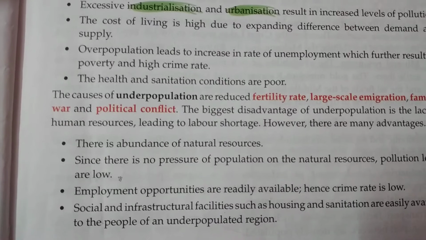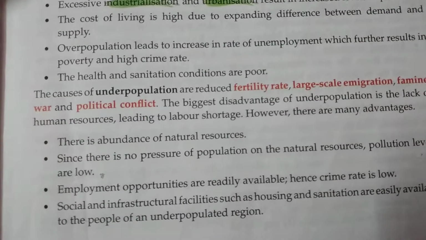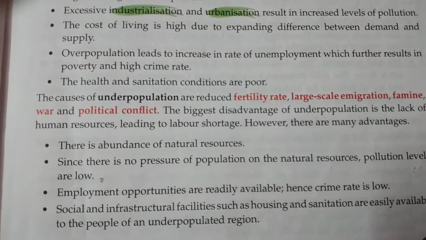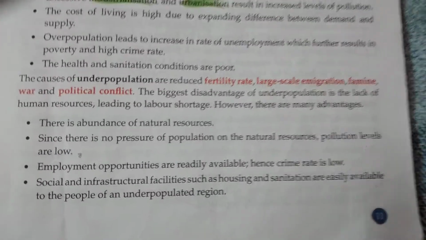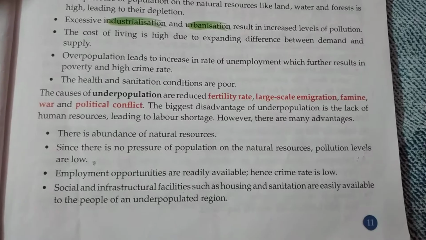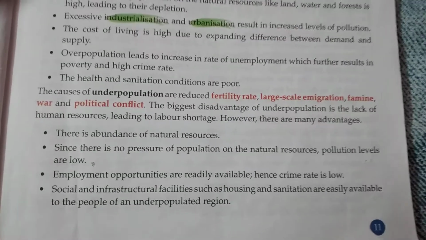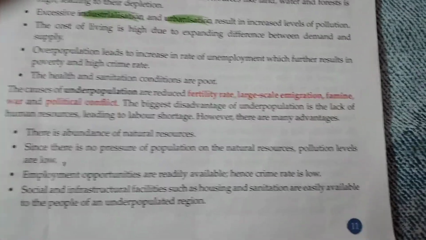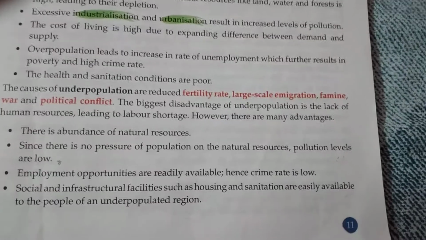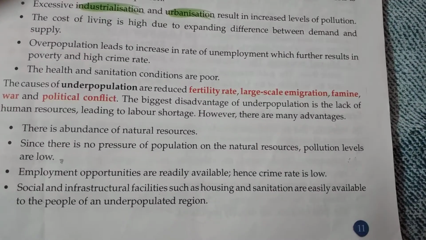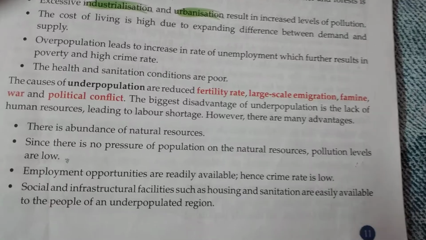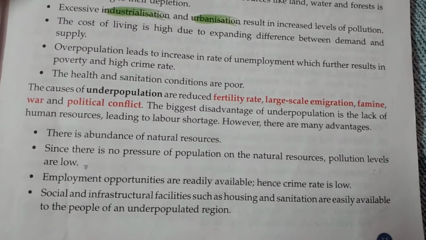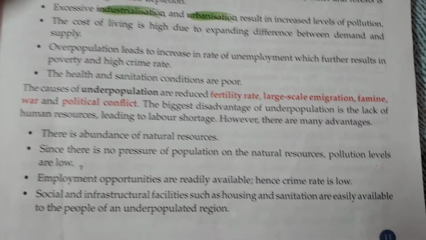Now the next thing that we have to know is the causes of underpopulation and the impact of underpopulation. So it has been said that some of the main reasons of underpopulation are less fertility or reduced fertility rate, large scale emigration, that is people are moving out from that particular place or from that country to some other country.